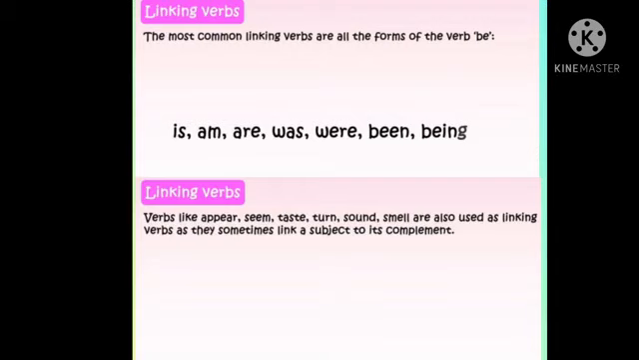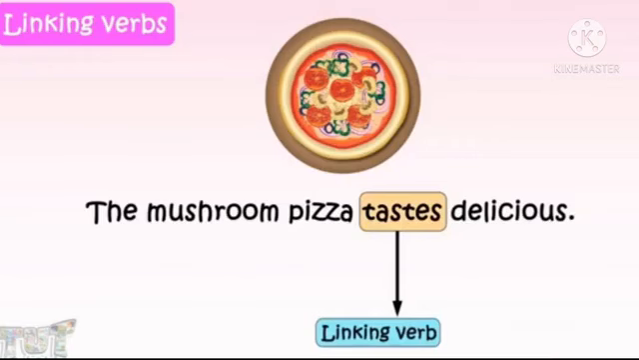And sometimes verbs like appear, seem, taste, turn, sound, smell are also called linking verbs because they act as a complement to the subject. I'll show you the example, then you will understand in detail. See the example: the mushroom pizza tastes delicious.